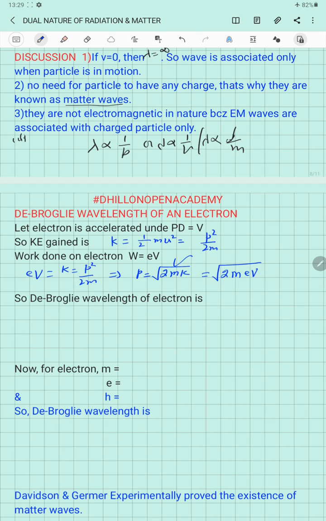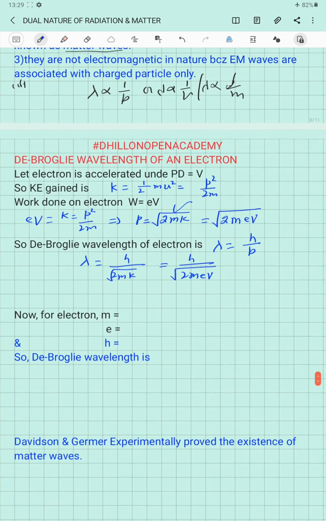So if we use this value of momentum in the de Broglie equation, which is lambda equal to h by p, we will get the de Broglie wavelength for the electron, lambda equal to h over under root 2mK, or h over under root 2meV. So this is the de Broglie wavelength of the electron.